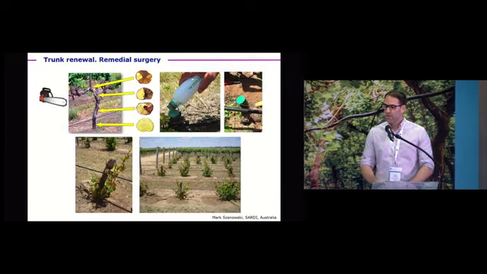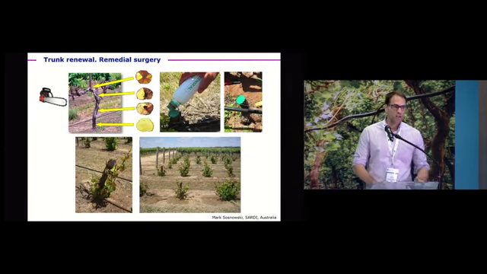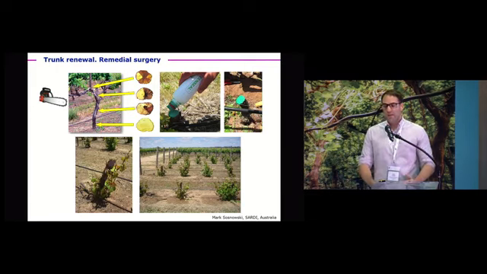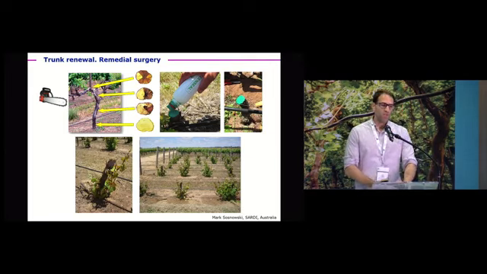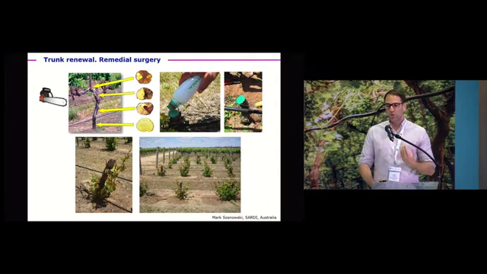Once the plant is infected, there is no curative treatment, so this is the last option we have if we have infection in our vineyard. This is the remedial surgery. This is not new. In the European manuals of viticulture of the early 20th century, we already saw this strategy. It consists of removing visibly infected parts of the vines until getting apparently healthy wood, then covering the wound with a mastic or paste and renewing the plant by using basal shoots. The efficacy is not 100% guaranteed, and this is specifically indicated for local diseases such as Botryosphaeria and Eutypa dieback.